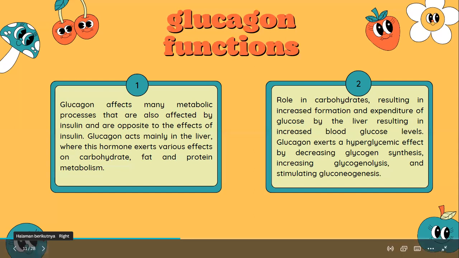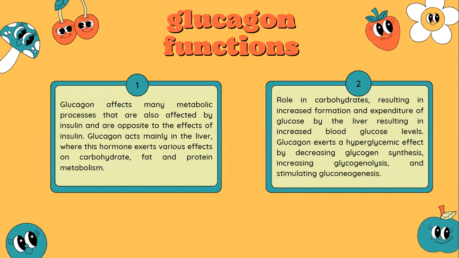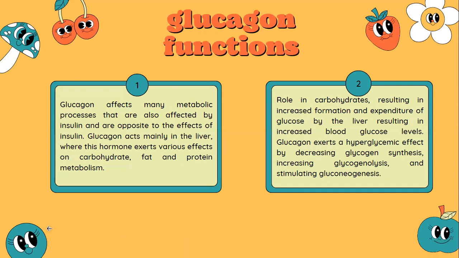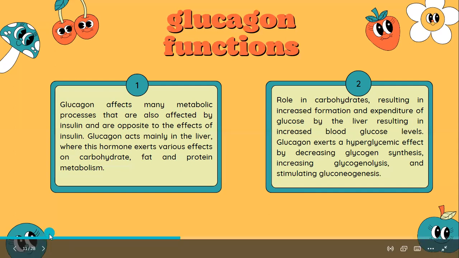Glucagon exerts a hyperglycemic effect by decreasing glycogen synthesis, increasing glycogenolysis, and stimulating gluconeogenesis. The third one is the role of glucagon on fat: it promotes fat hydrolysis and inhibits the synthesis of triglycerides.